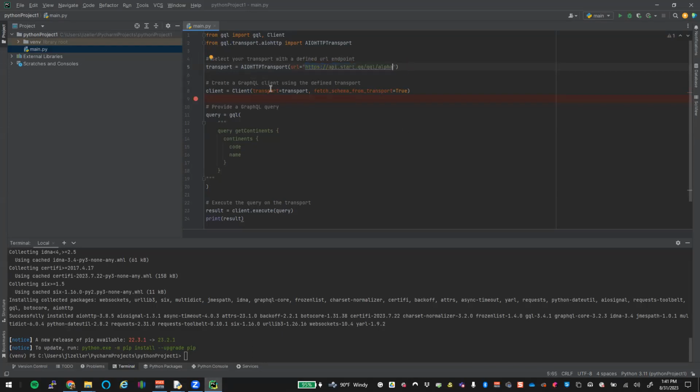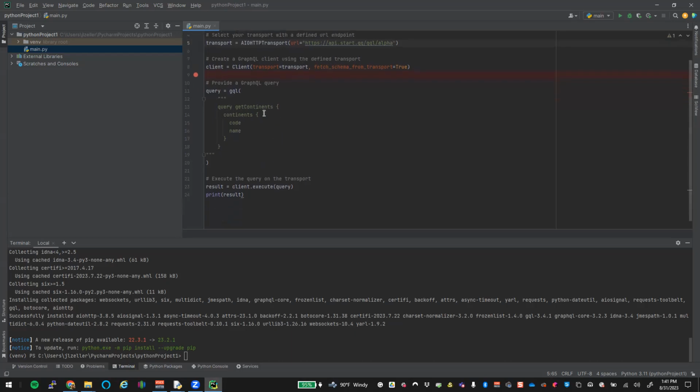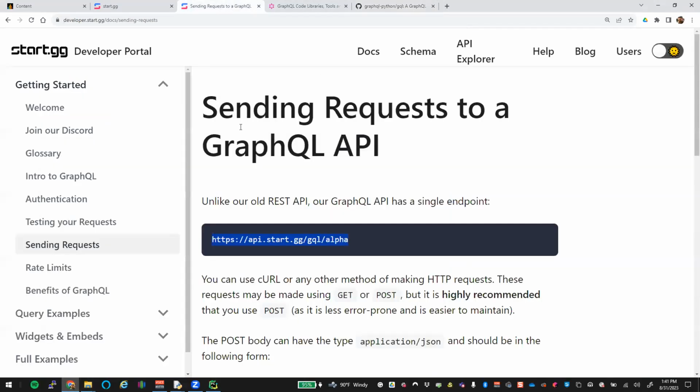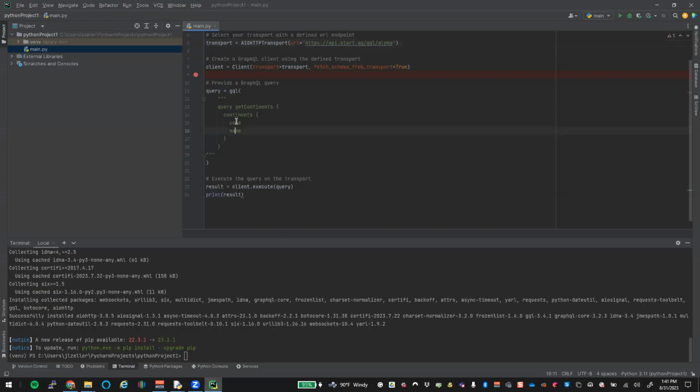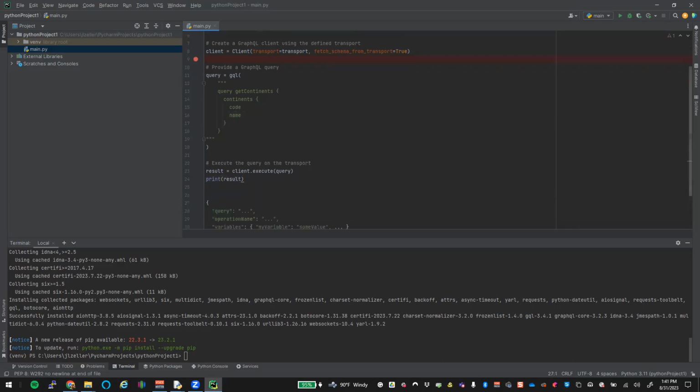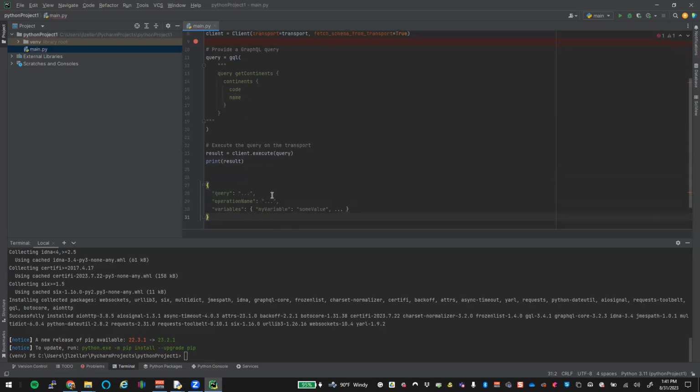Okay. In the client, you have client transport and fetch a schema. In this query, we have get our contents or whatever we're trying to do. It gets a result back from that query, and then we can print the result. So we're going to have to tweak that a little bit because we're going to have to look and see what comes back out of here. This one assumes that we have this post going in with these variables. So let's go here. You can see that's a lot like our query, right? So let's see what this looks like. So here's our query, operation name and the variables we want.